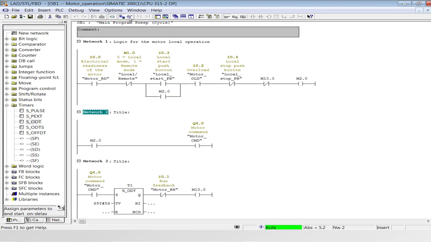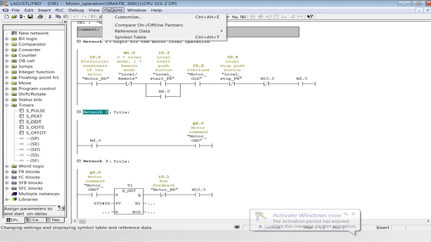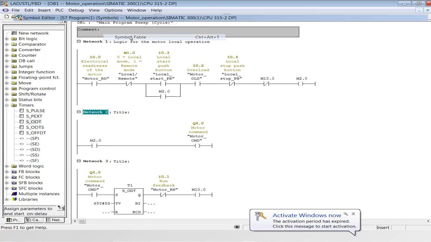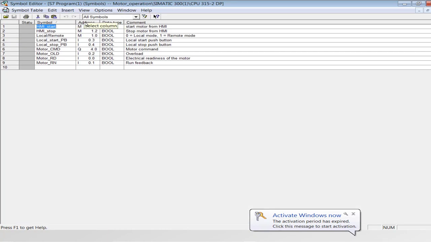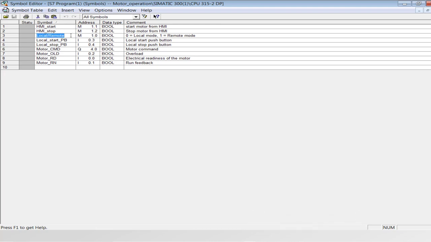Before starting to make logic, I had added some memory bits last time in the symbol table. That is M1.1, M1.2 and M1.0. M1.0 is the local and remote mode. The status would be stored in this memory bit. If it is 0, that would mean local mode, and the remote mode would mean that M1.0 is high.